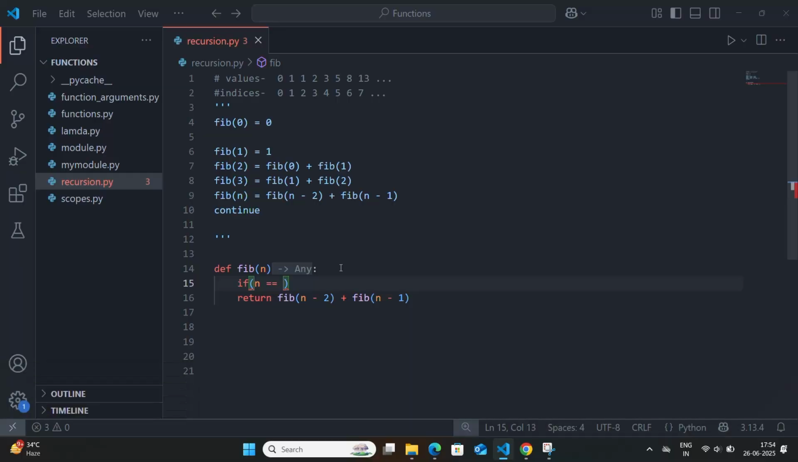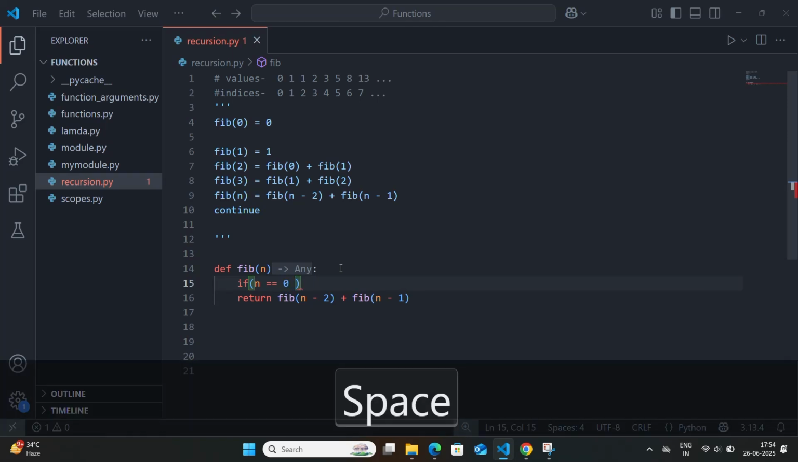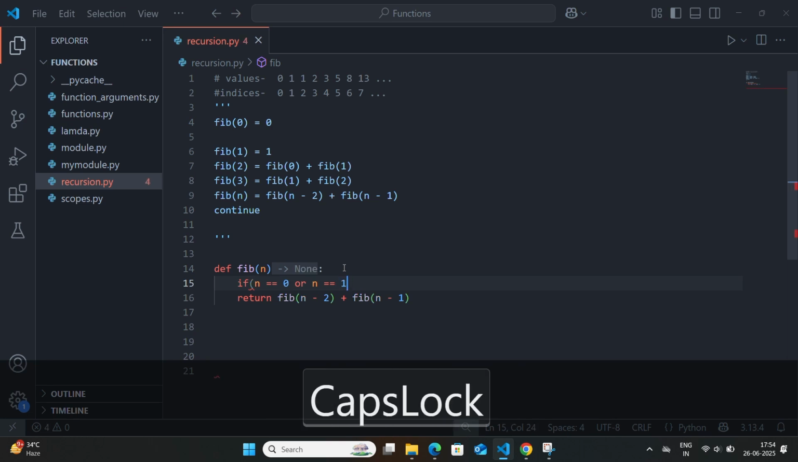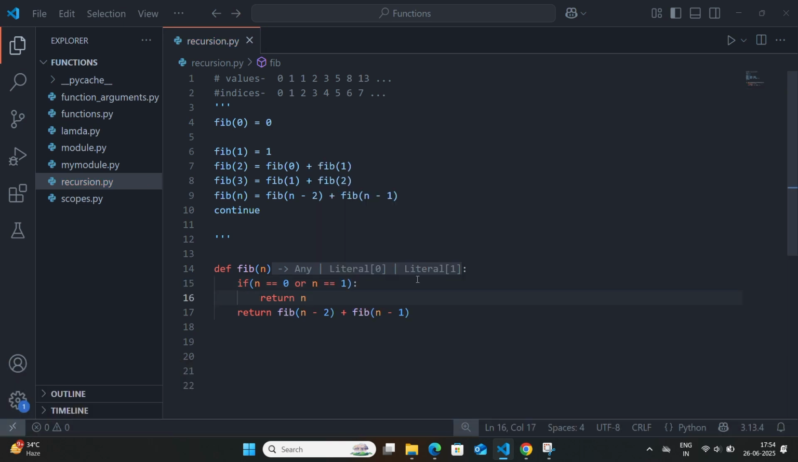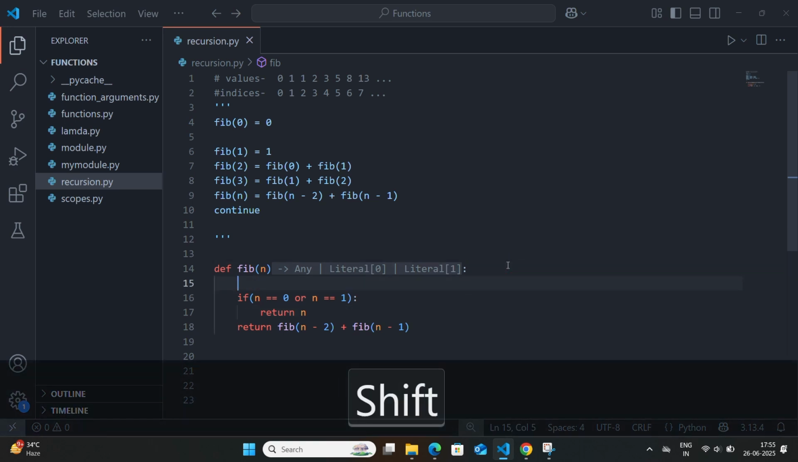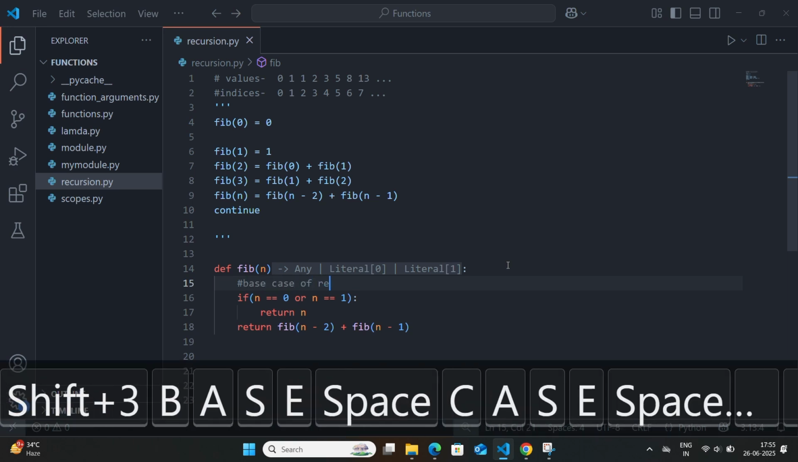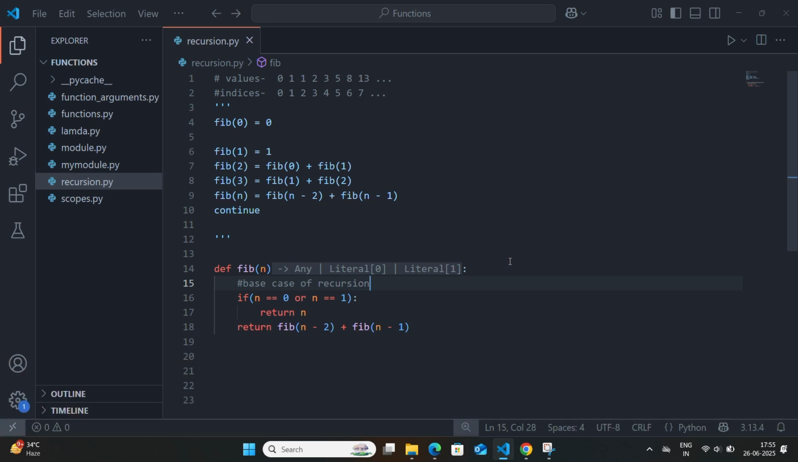def fib(n): if n equals 0 or n equals 1, then return n, and otherwise return fib(n-1) plus fib(n-2). It is the logic we talked about to calculate the Fibonacci number series. It is a base case of recursion. If I break this down, if n is 0 or 1, we return n directly. This is our base case. Otherwise, we recursively call the function to compute the result using the formula.